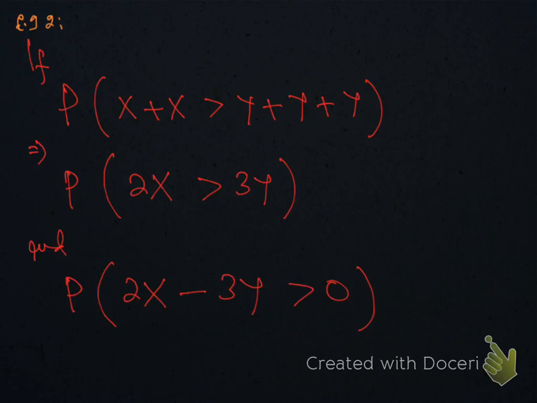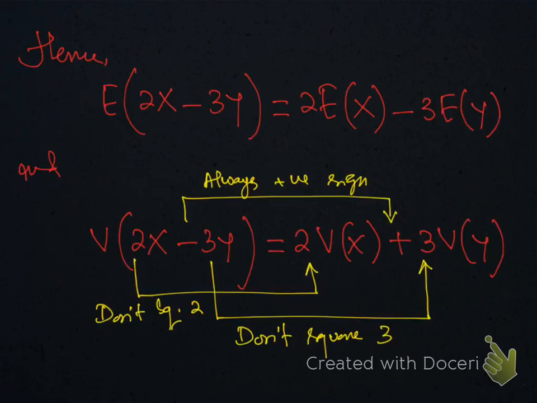So if we have 2x greater than 3y, then you can write this as 2x greater than 3y. Since we are working for probability, you need to bring this 3y on the left side, so it will become 2x minus 3y greater than 0. Now you already have understood that this 2 is not a multiple and this 3 is not a multiple. I mean, these two coefficients are not multiples of x and y. So be careful while working for the variance.